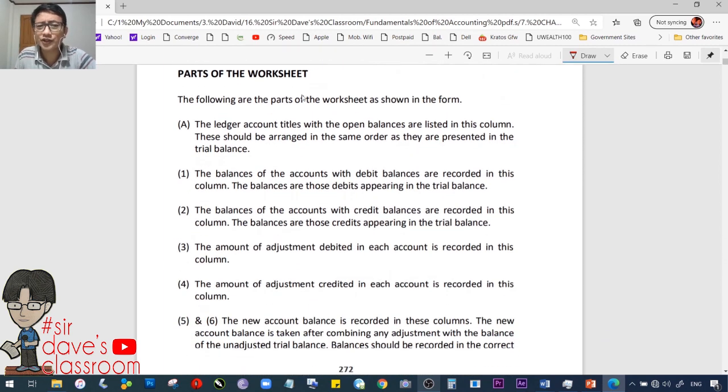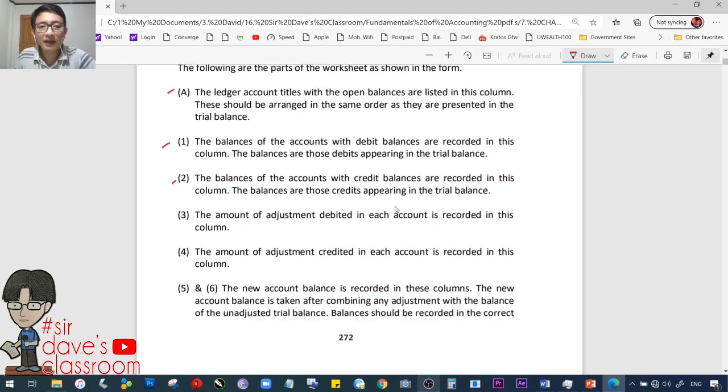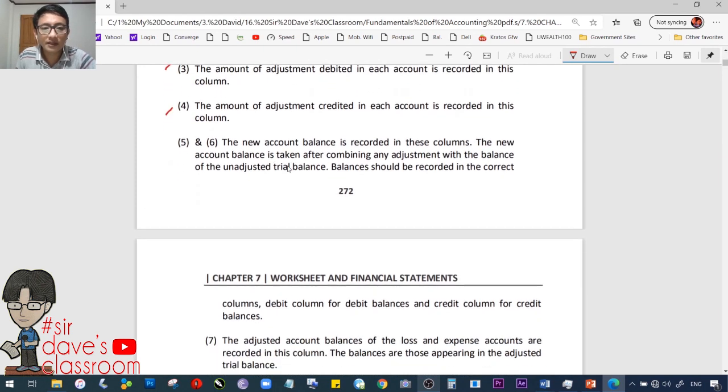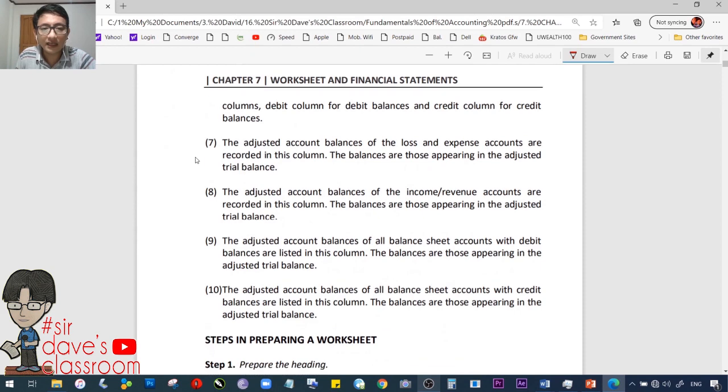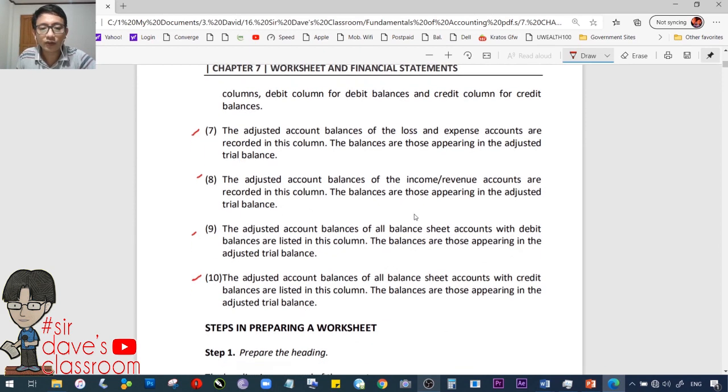So the parts of the worksheet, we showed earlier. The column A, columns 1 and 2. What are columns 1 and 2? These are the balances from the trial balance that we have made, if you remember in Chapter 5. Okay? The balances in columns 1 and 2 will be the balances that would be picked up directly from the postings that we have made in the general ledger. Okay? Columns 3 and 4, columns 5 and 6, columns 7 and 8, 9 and 10. As we said earlier, we showed the 10-column worksheet.